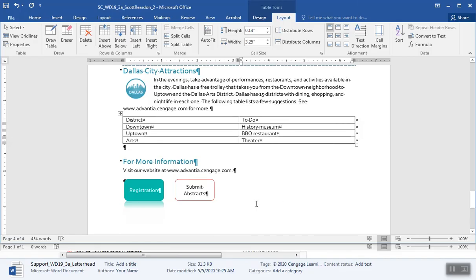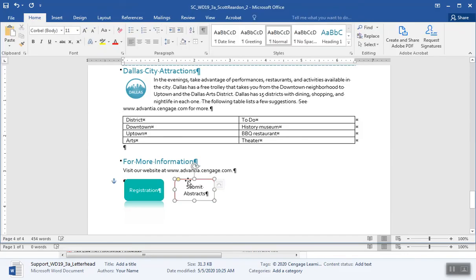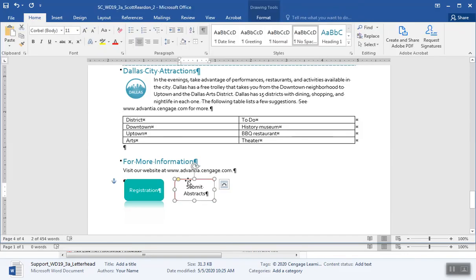Okay. Put the text in there, and it says format the Summit Abstracts shape in the for more information. That'd be down here. Summit Abstracts shape. Okay. I'm surprised they didn't ask me to format the table yet. Maybe that's going to come later. All right. But here we go. There's my Summit Abstract shape.